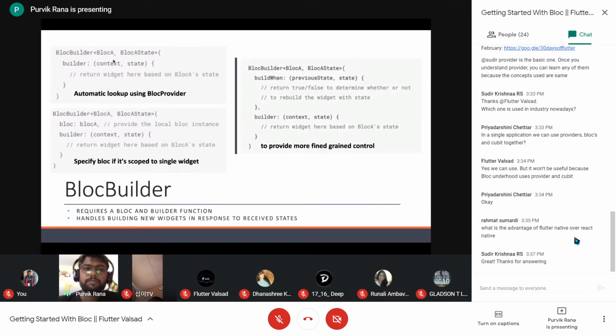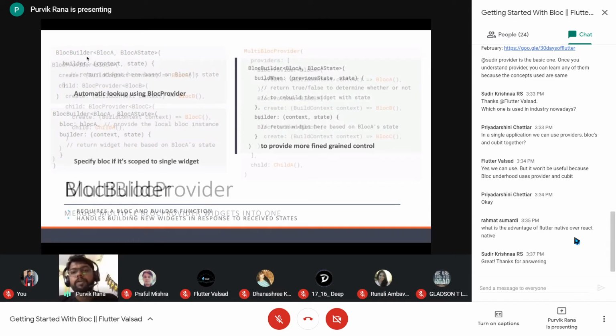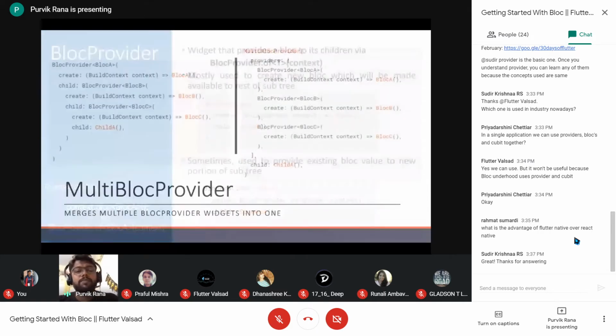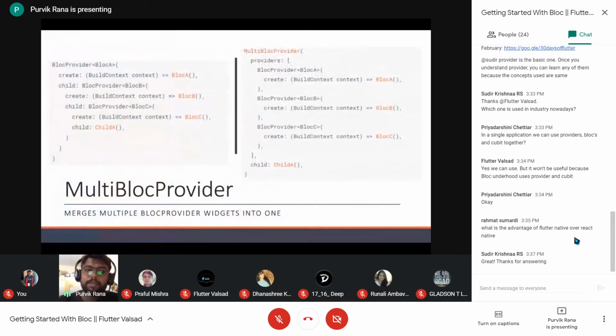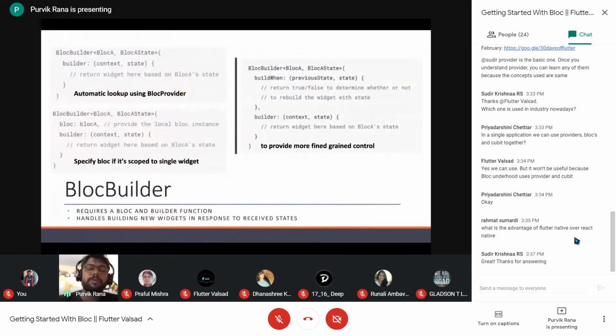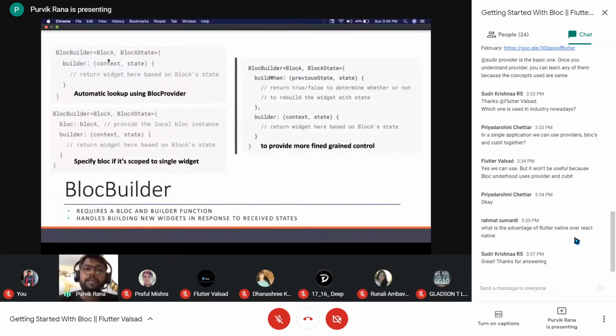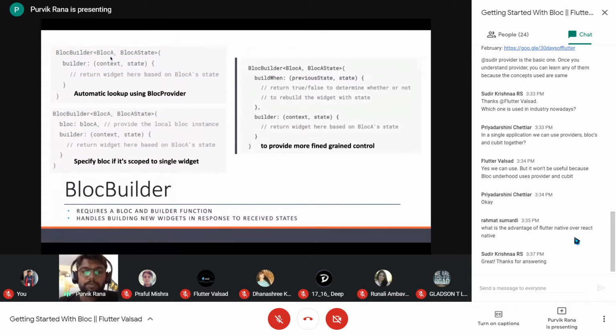So if you fail to provide the block using the block provider, meaning you are directly using the block builder instead of using the block provider first, it will throw an exception saying that no block is provided of this particular type. So first we need to provide the block provider, then within the lower subtree we can use the block builder and the block listener also. So block builder is used to represent different UI based on different states.